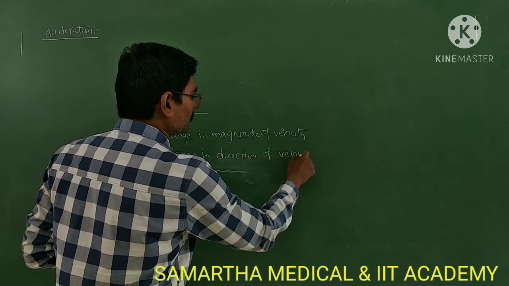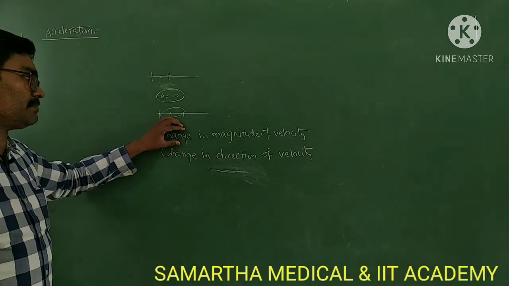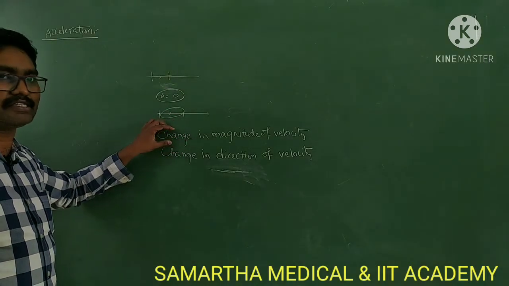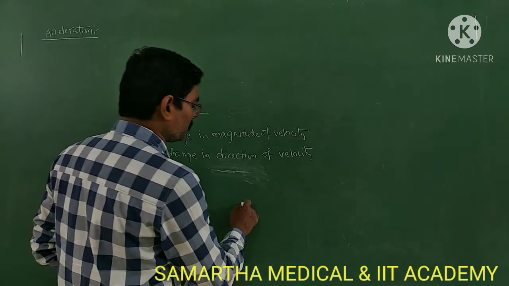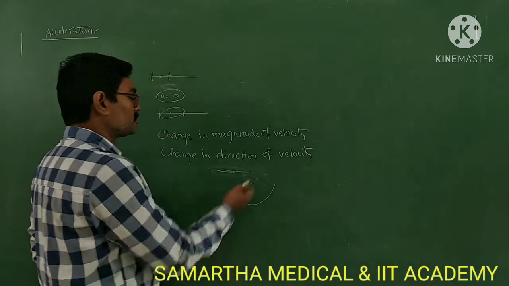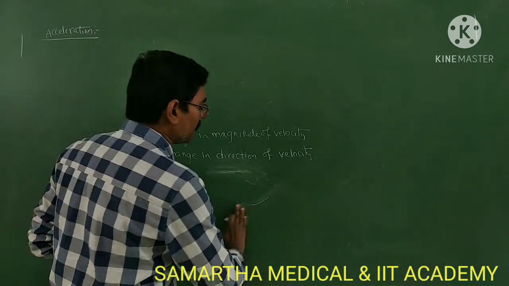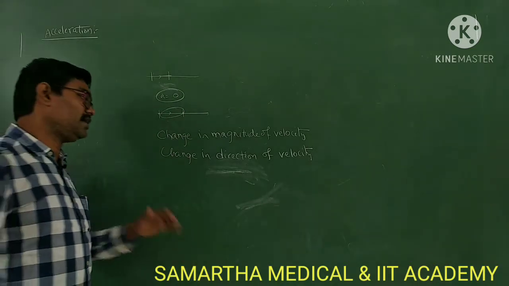Next, the third one. In these two, one is kept constant while the other changes, as we discussed. Next, both can change. Suppose a body is going along a curved road; then both magnitude and direction may change. In that situation also you get acceleration. So what is the third case? Both change in magnitude and direction.